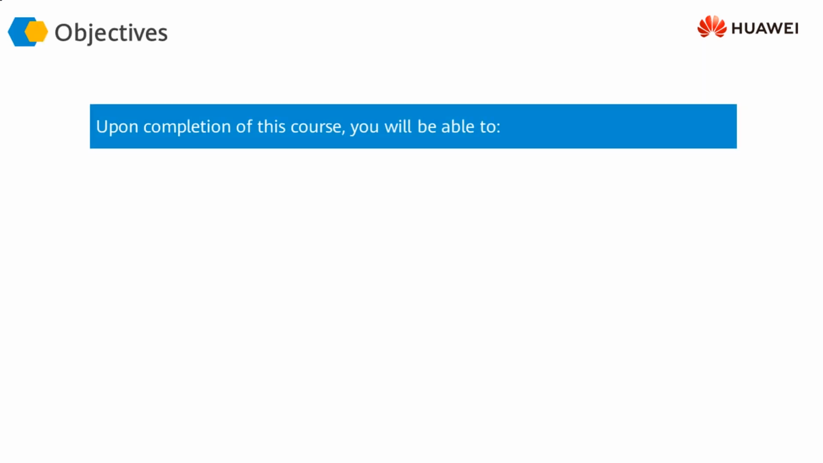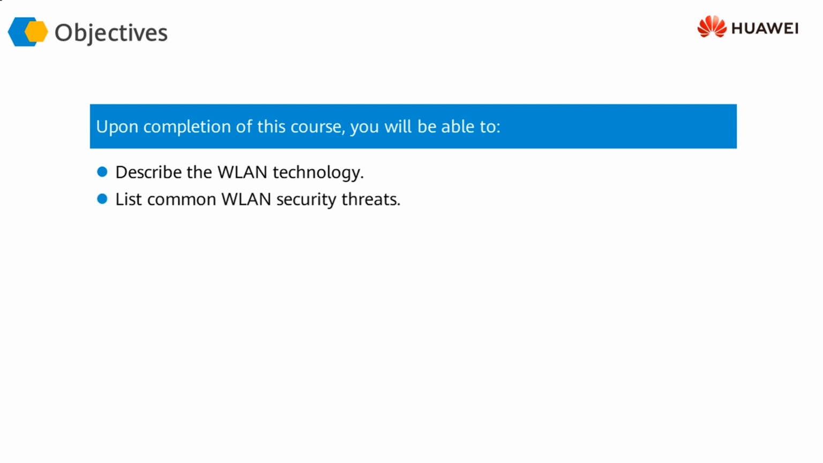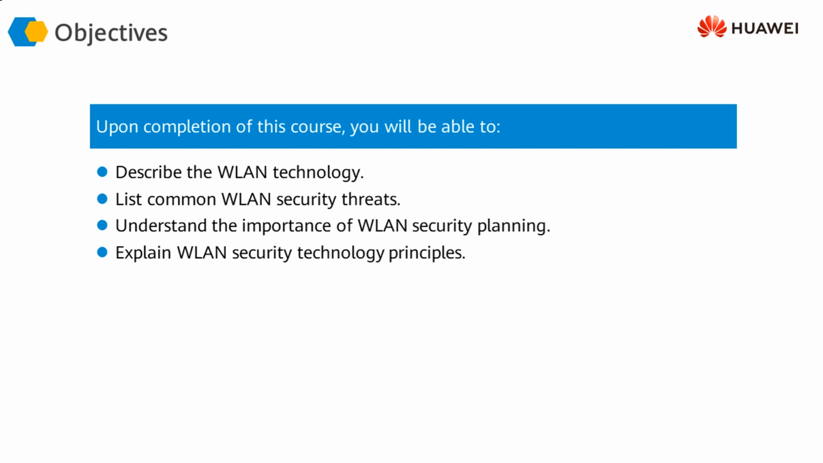The objective of today's lecture is that you should be able to understand and describe the wireless LAN technology. You should be able to list the common wireless LAN security threats. You should be able to understand the importance of wireless security planning and the technology principles that we have in wireless networks. And then the typical wireless security design principles, you should be able to understand those.